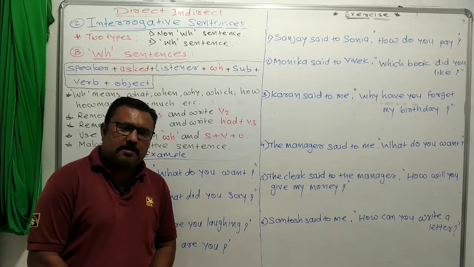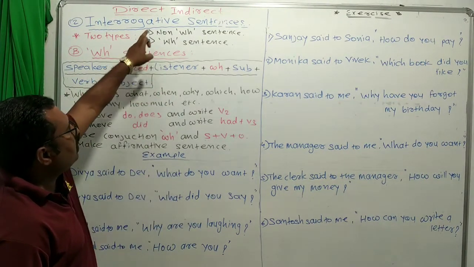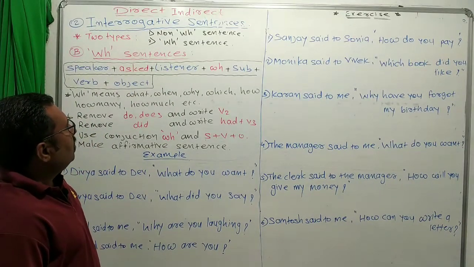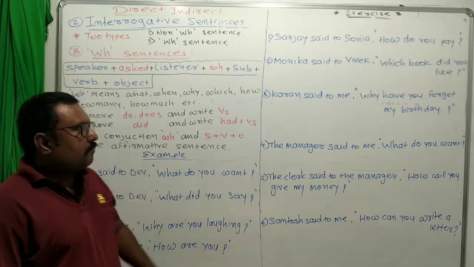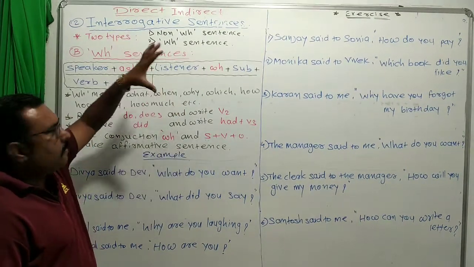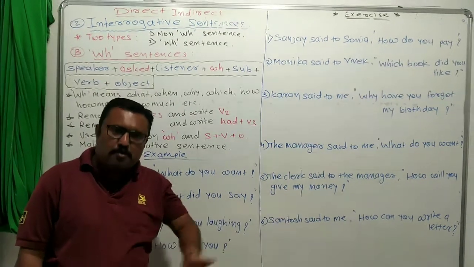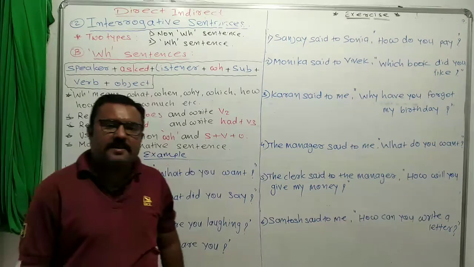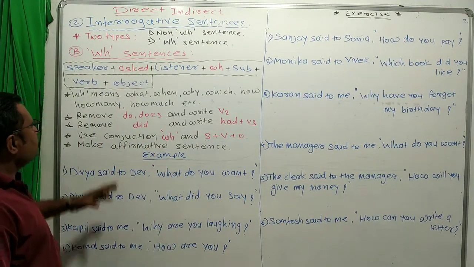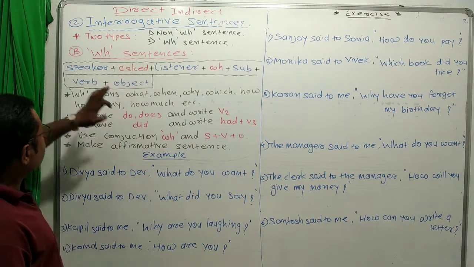Before, we discussed the non-WH sentence in interrogative sentences in indirect speech. Now we learn about the WH sentence. How do you make a WH sentence using direct and indirect speech? So friends, here is Part B 2, the WH sentence.